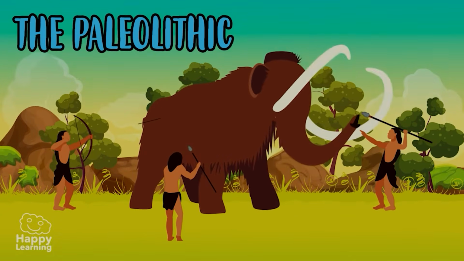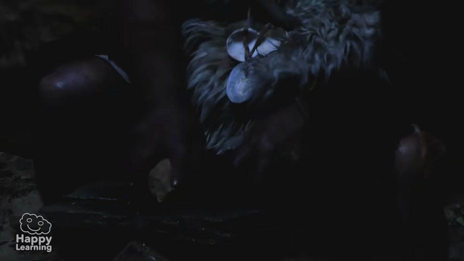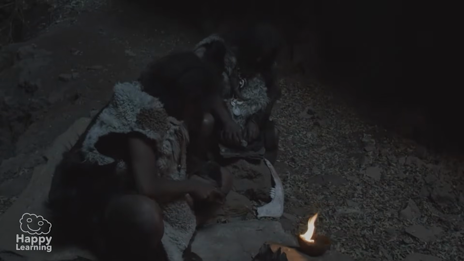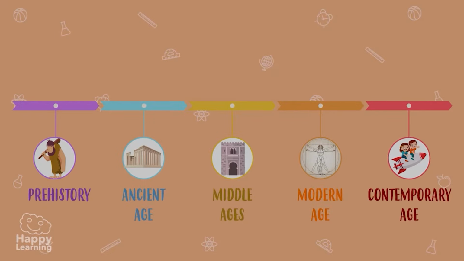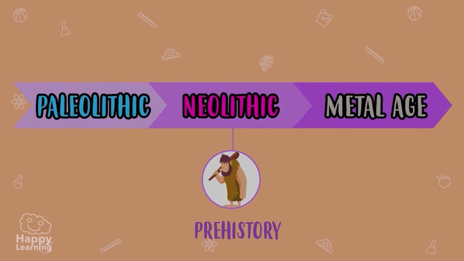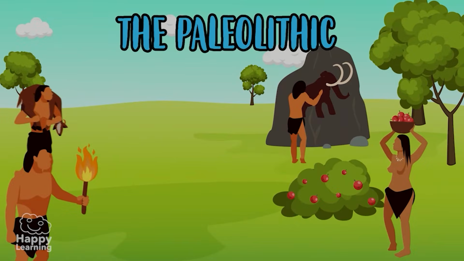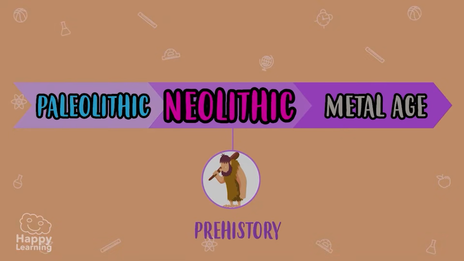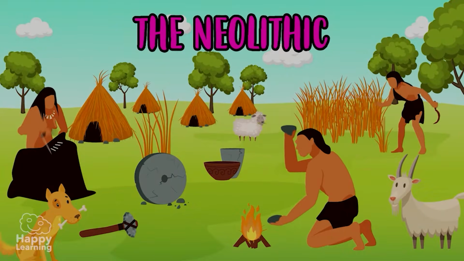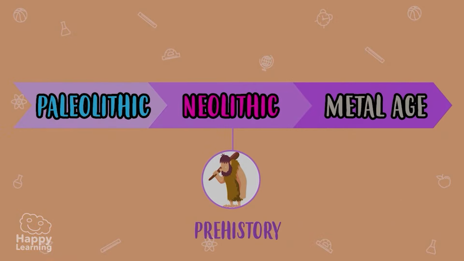The first thing we need to know is that prehistory is divided into three major periods: the Paleolithic, the Neolithic, and the Metal Age.